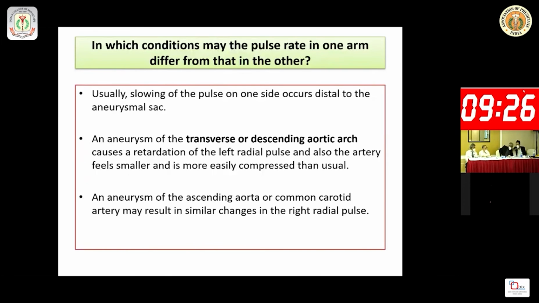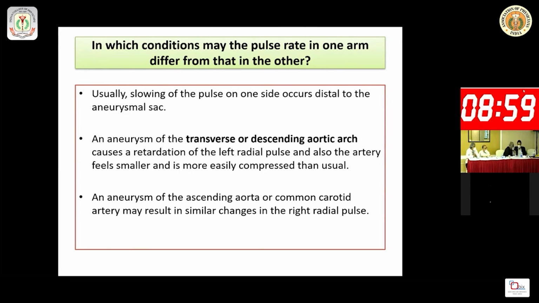So in which condition may the pulse rate in one arm differ from that of the other? Usually slowing of the pulse rate from one side occurs distal to an aneurysmal sac. If the pulse rate is different, you think there may be some aneurysm in the arch of the aorta. If the aneurysm is in the transverse or descending aortic arch, then the left-sided pulse will be feeble and the left pulse may be absent.